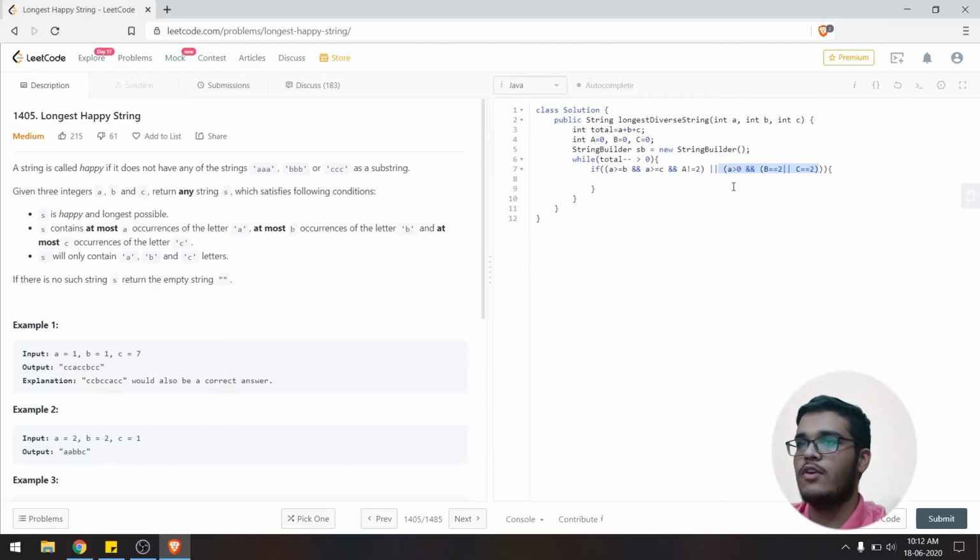In this condition, we'll append A to our output string, decrement the count of a by 1, and increment the temporary A by 1. And B and C should be set to 0 because we are dealing with A.